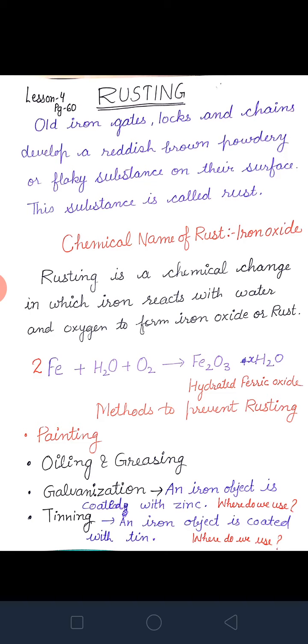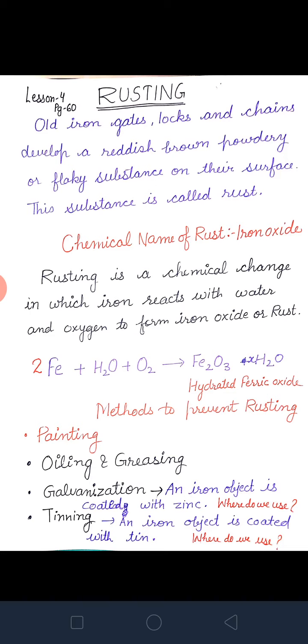The chemical equation in symbolic form: 2Fe, Fe is the symbol of iron, then water, H2O, then oxygen, O2, gives the formula of iron oxide, Fe2O3.xH2O.